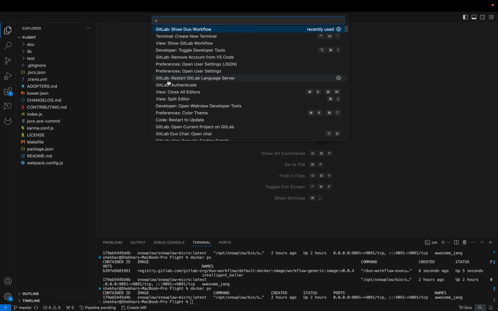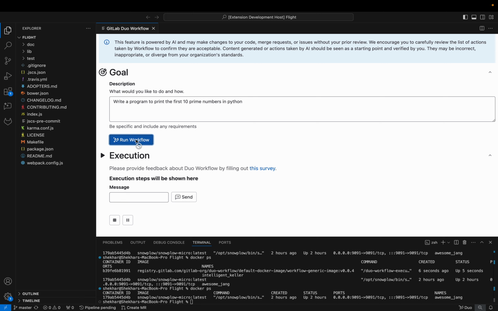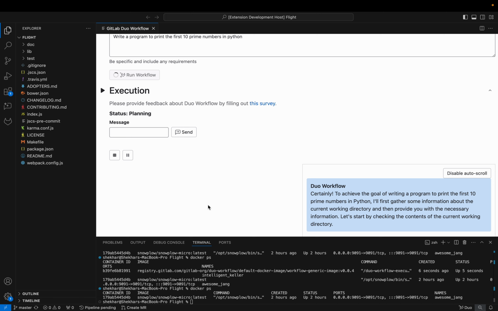Let me also show you human interruptions here. So let me show you a workflow, let's start a new workflow, with the same goal. I hit run workflow, and that should start up. And as you see, it started to write the plan, etc.